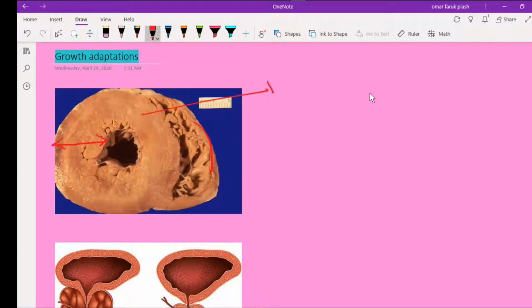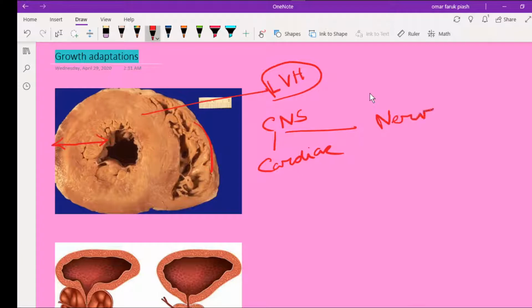So this is a picture of left ventricular hypertrophy, and we know that in these three places, cardiac muscle, nervous tissue, and skeletal muscle, as they are permanent cells, there is only hypertrophy. In permanent cells there is no hyperplasia.